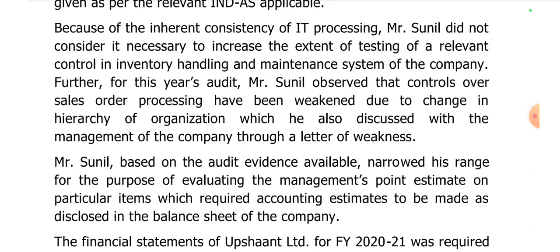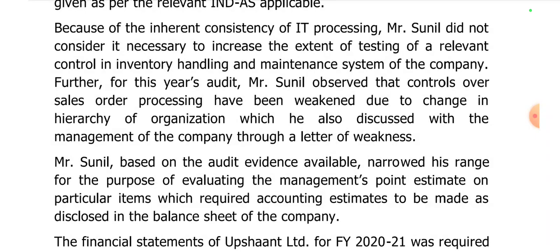Because of the inherent consistency of IT processing, Mr. Sunil did not consider it necessary to increase the extent of testing of a relevant control in the inventory handling and maintenance system of the company. Further, for this year's audit, Mr. Sunil observed that the control over sales order processing had been weakened due to a change in hierarchy of the organization, which was also discussed with the management of the company through a letter of weakness.